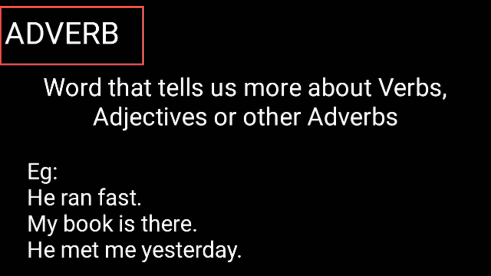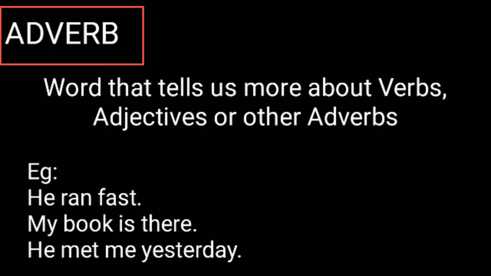First one, he ran fast. We can identify the words used here. The word he is the subject or the noun used. We can say it's a pronoun and it is acting as a noun also. The next word, ran, is a verb because it denotes an action. And what is the word fast?